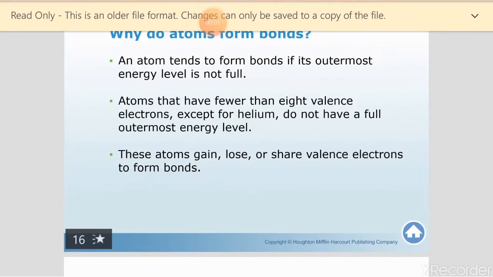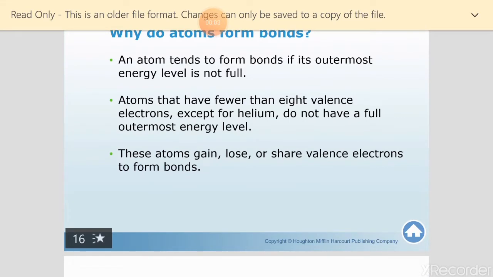So for now, so far you have to put in your mind that all the atoms, to be stable, want to be with 8 electrons in their outermost energy level, and that's why the atoms react with each other, or elements react with each other.